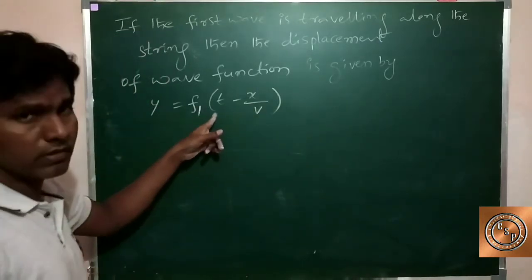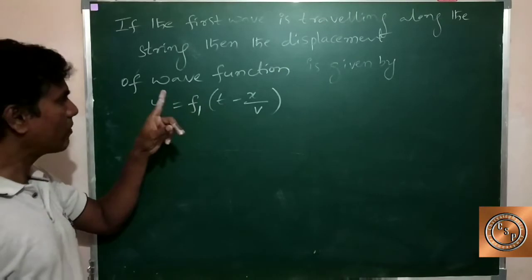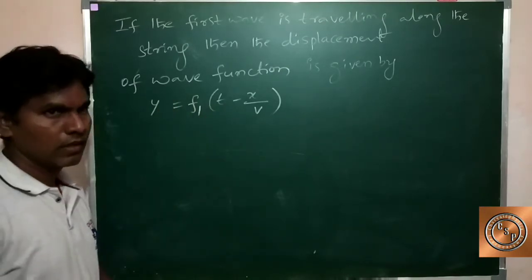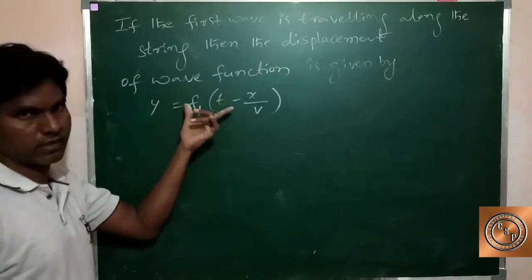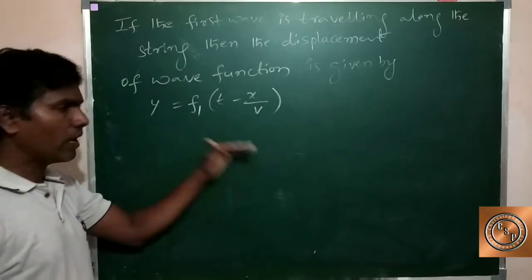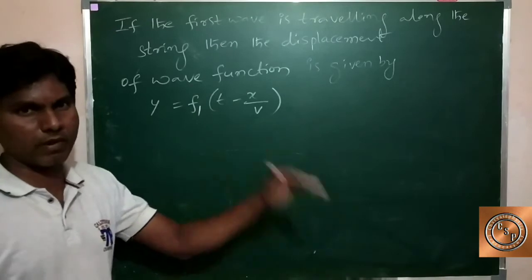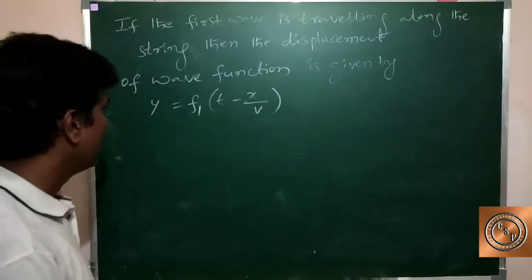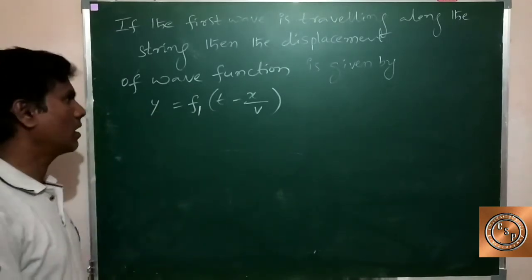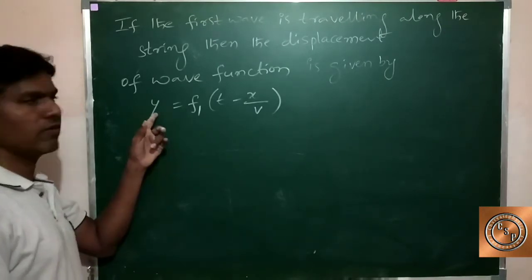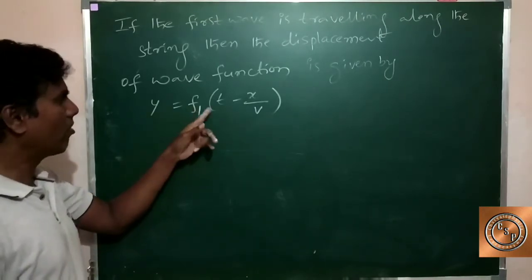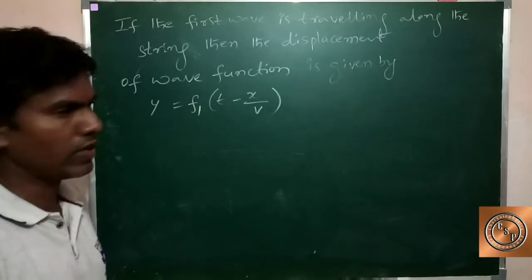Previously we derived this equation. When a wave pulse or wave is traveling along the positive x direction, the wave displacement function is given by y equal to f1 of t minus x by v.